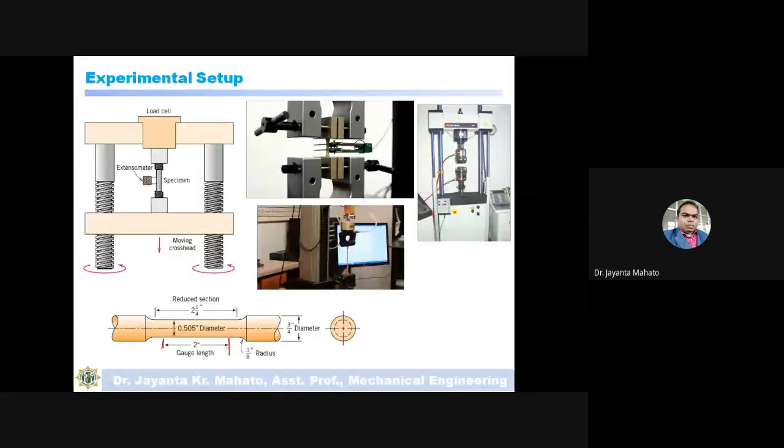Sometimes this is also called the parallel length of the specimen. This parallel length and this diameter is called the gauge diameter. So if the gauge length of the specimen is L and this diameter is D, then according to the ASTM standard, the ratio between gauge length to